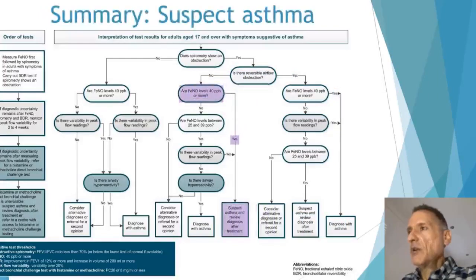Finally, we will not be able to confirm asthma, but we will need to suspect it and treat and review accordingly if fractional exhaled nitric oxide levels are 40 or more but nothing else, or fractional exhaled nitric oxide levels are borderline with peak flow variability, or fractional exhaled nitric oxide levels are borderline with bronchodilator reversibility.